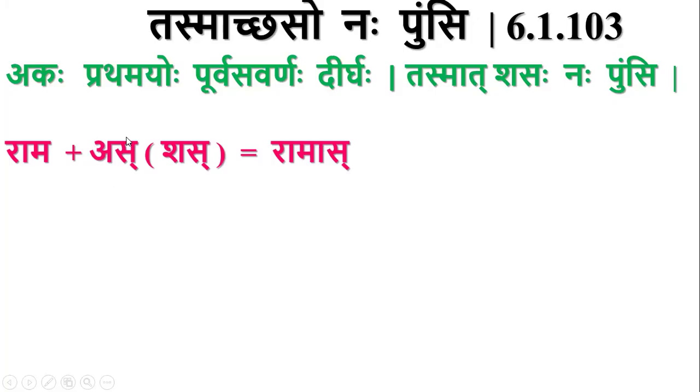So if the previous sutra Pratamayo Purva Savarnaha is applied, then Tasmat Shasaha, the Shas is here as Drushya Rupa, Shasaha Naha, the As gets Nakara Adesha.